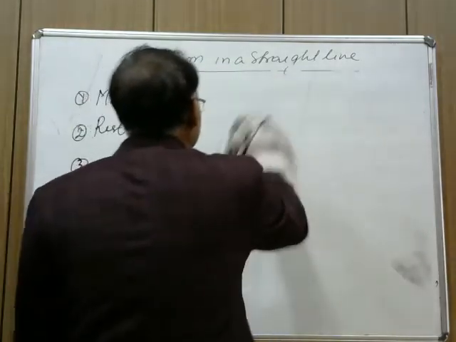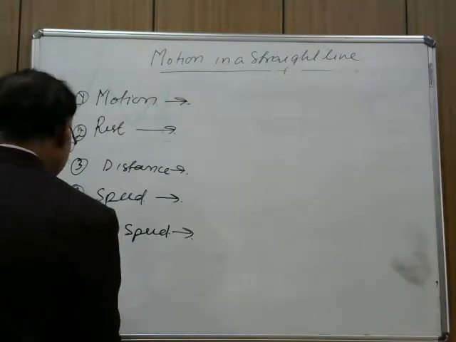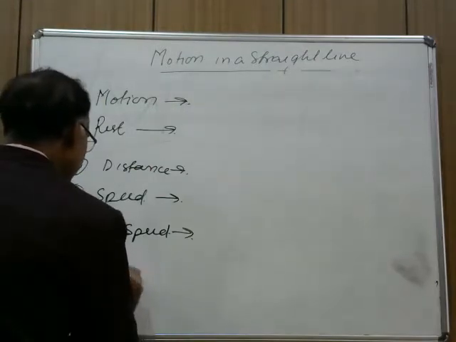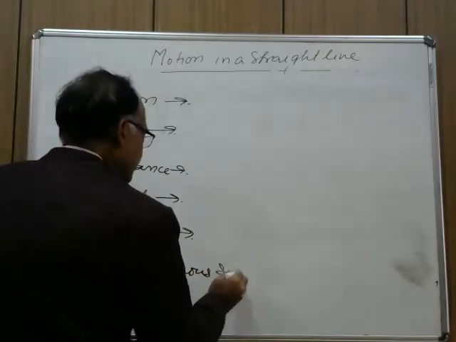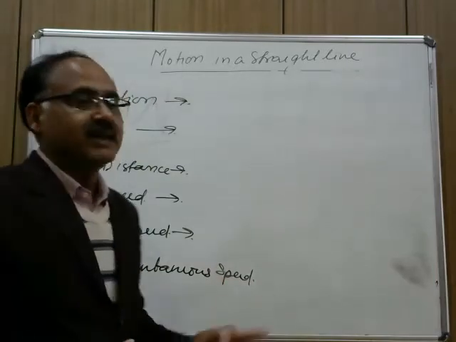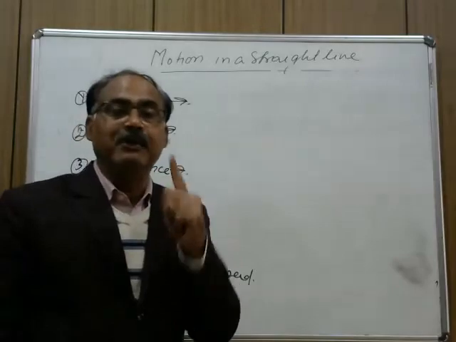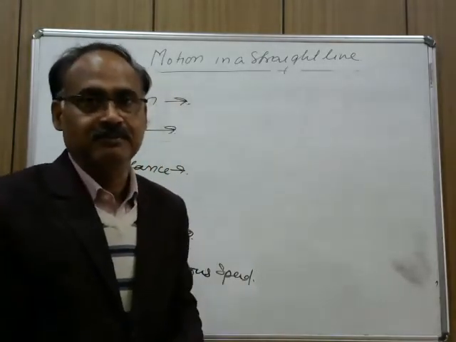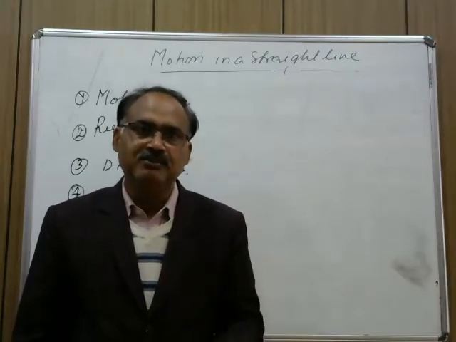Our next term is instantaneous speed. Instantaneous means, as the word indicates, speed at particular instant of time.